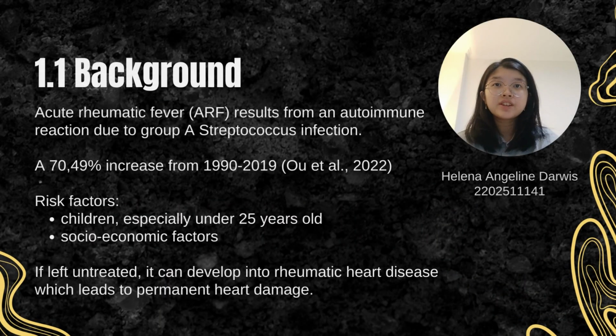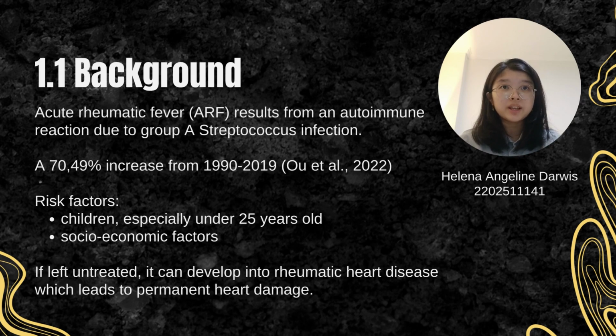Acute rheumatic fever results from an autoimmune reaction caused by group A streptococcus, or GAS, infection. This bacteria usually causes pharyngitis, however, an untreated condition could lead to ARF and eventually rheumatic heart disease. An increase of 70.49% in ARF incidence was shown from 1990 to 2019. About 60% of its incidence developed into rheumatic heart disease.